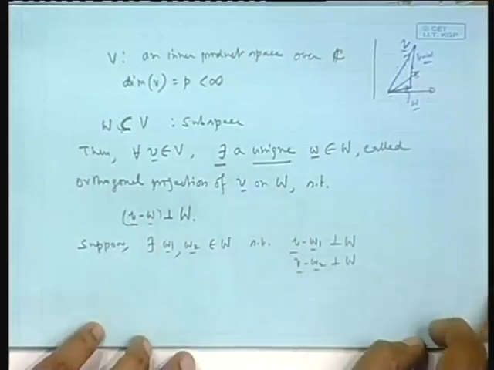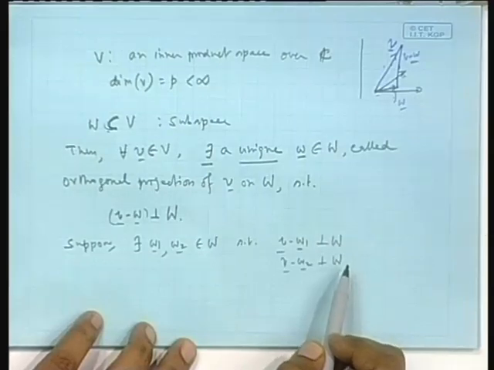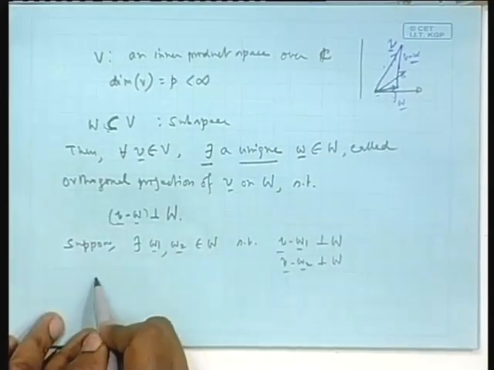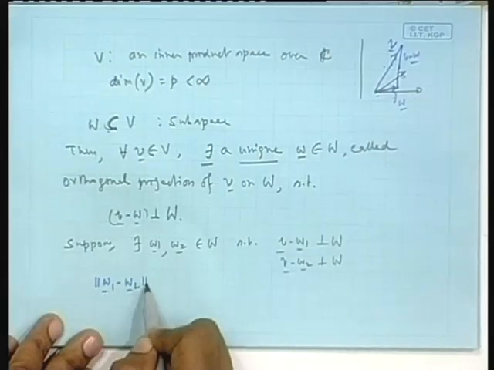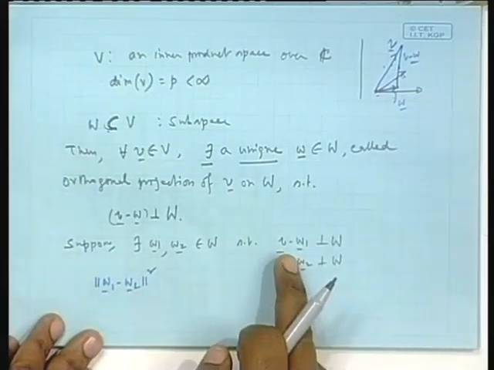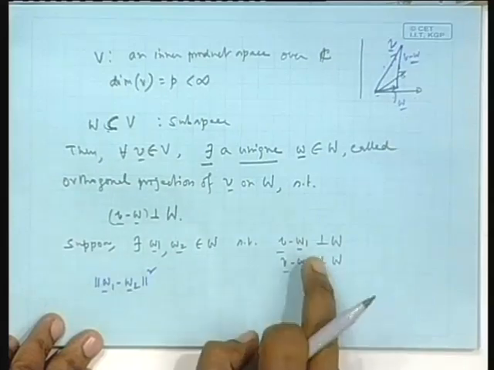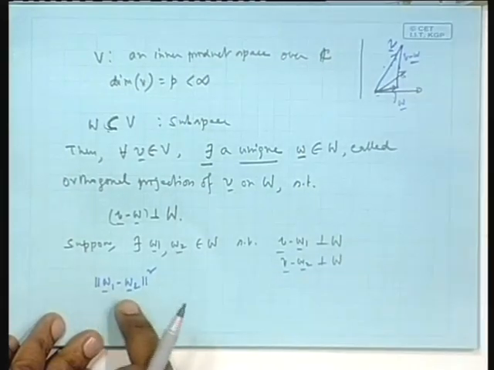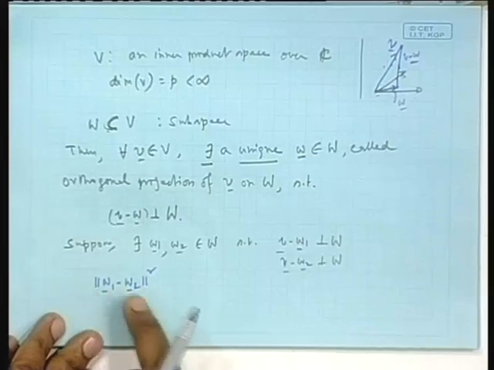That means, if I take, you gave me two things, W1 and W2, and suppose they are not the same, but still they hold the orthogonality property. Then I say fine, if that be so, let me take the difference between these two projections, if at all two different projections exist, and take the norm square.